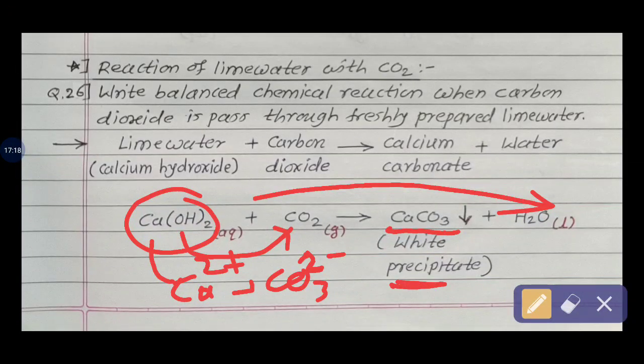Why does lime water turn milky when carbon dioxide gas is passed through it? Because calcium carbonate particles, which are white in color, are formed in the lime water. This is the chemical reaction that takes place in that test tube.